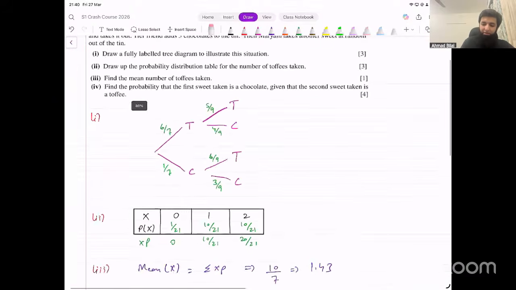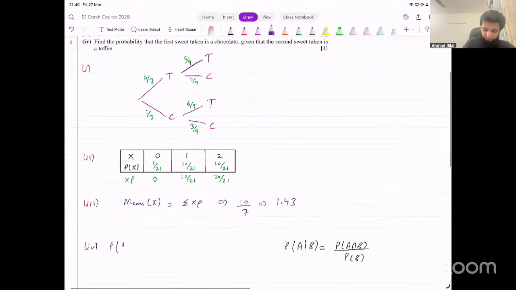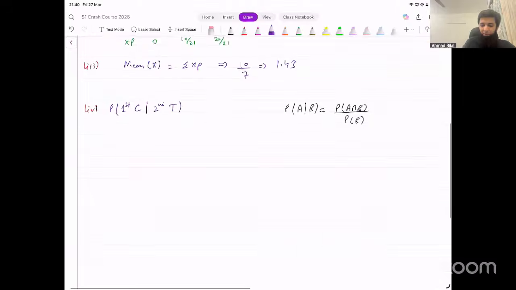Achha. So what is it that they're asking about? Probability that the first sweet is a chocolate, first is a C, given that the second sweet is a toffee. Now, what does the formula say?